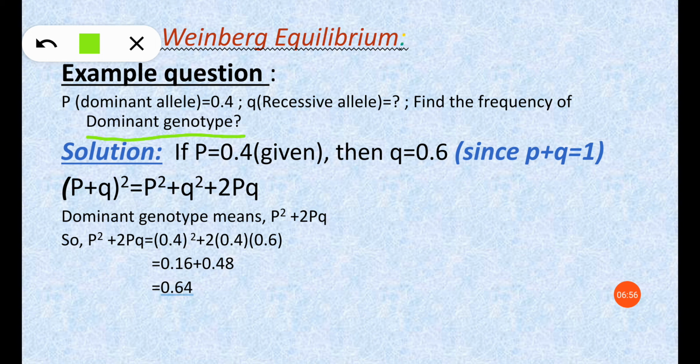Dominant genotype means p square and 2pq. So we take the p square plus 2pq value. On substituting p and q values in p square plus 2pq, we get 0.4 whole square plus 2 into 0.4 into 0.6. That gives 0.64. This is the frequency of the dominant genotype.